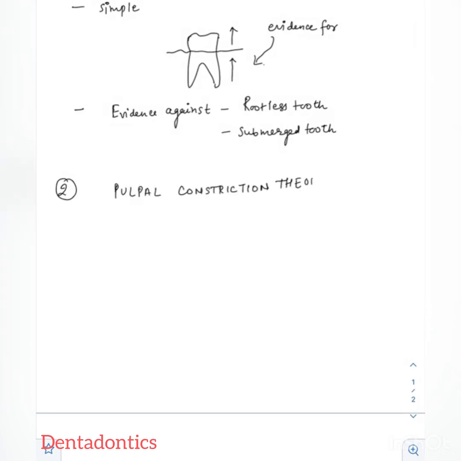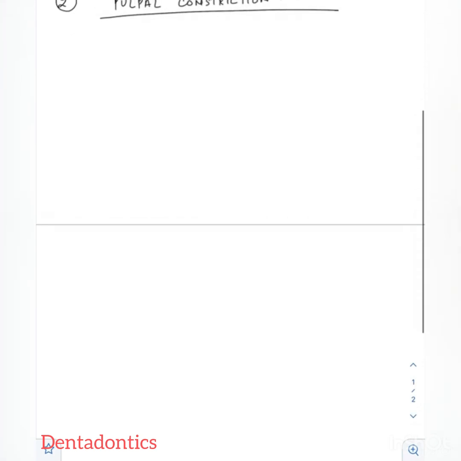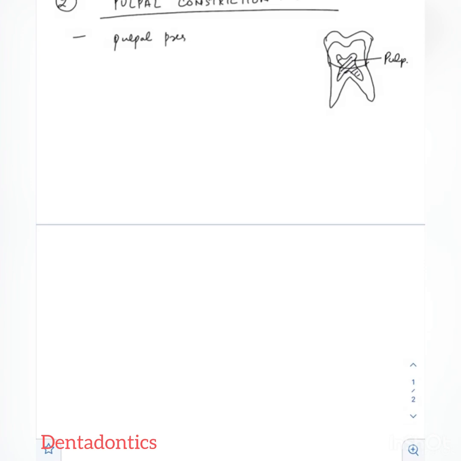Second, pulpal constriction theory. Pulpal constriction causes sufficient pressure to move the tooth occlusally. The evidence for this theory is that we know root dentinal growth causes constriction of the pulp. But the evidence against this theory is that pulpless teeth also grow at the same rate, and there is premolar jump because of the premature extraction of the primary molar.